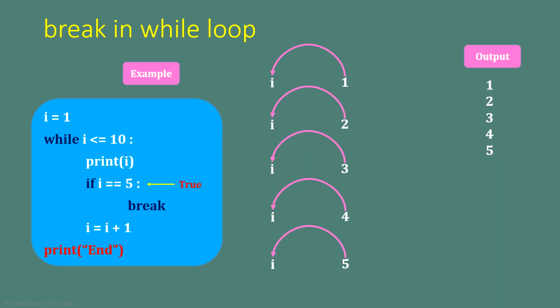Yes, the condition is true. Since the condition is true, the interpreter tries to execute the statements inside it. Inside the if we have the statement break. Once it encounters break, it transfers the control outside of the while loop. And we have a statement print end outside the while loop. Now the message end will be displayed on the screen.